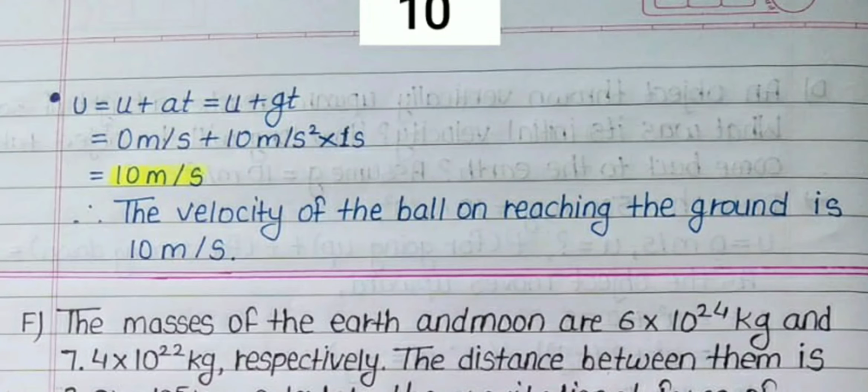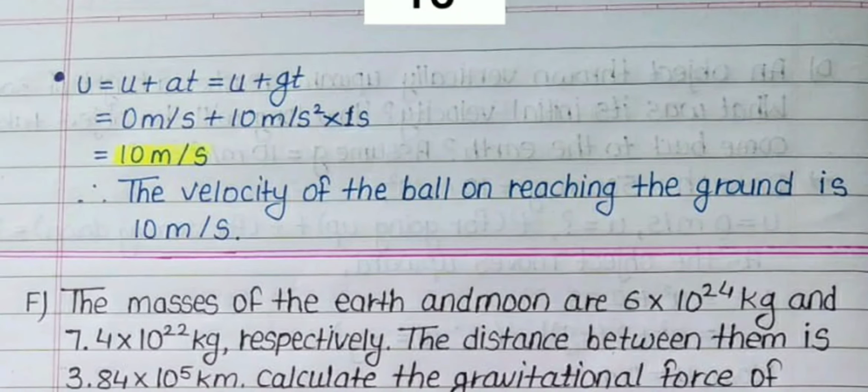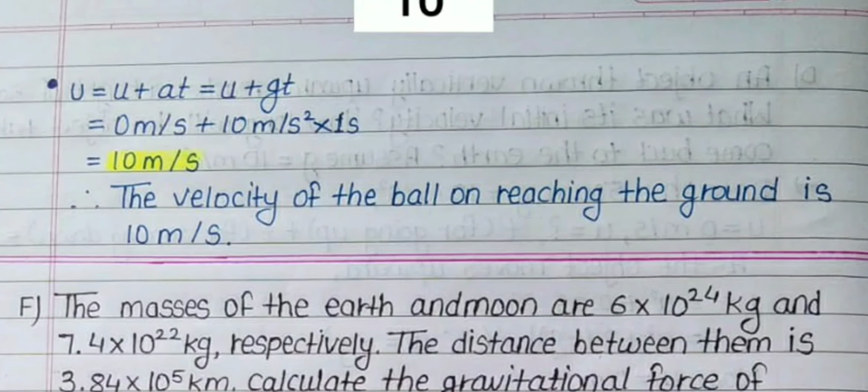V is equal to u plus at, which is equal to u plus gt, which is equal to 0 meter per second plus 10 meter per second square into 1 second, which is equal to 10 meter per second. So the velocity of the ball on reaching the ground is 10 meter per second.